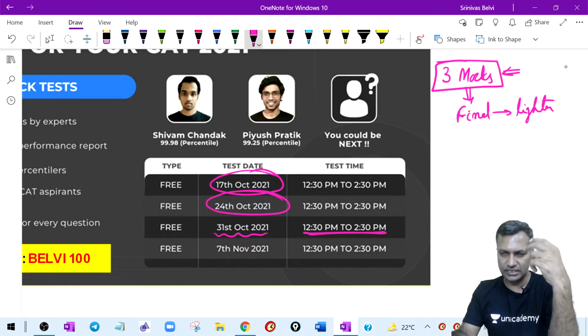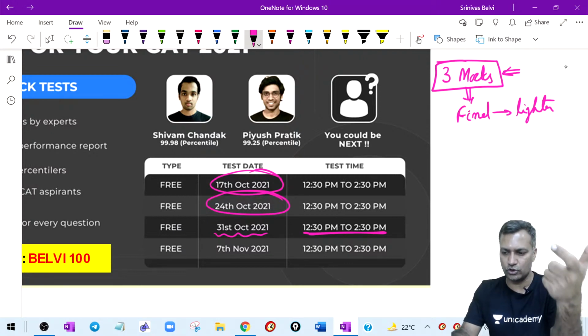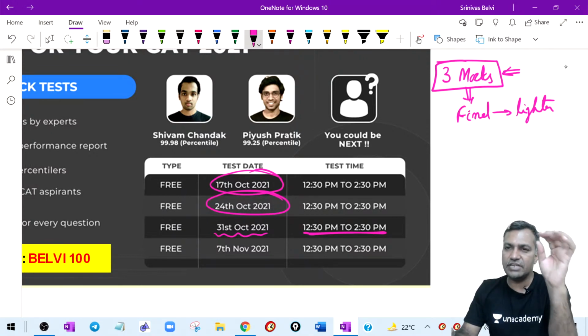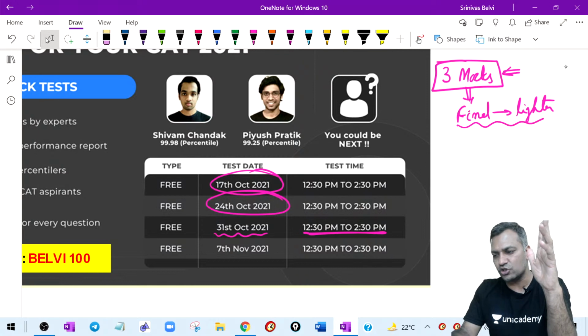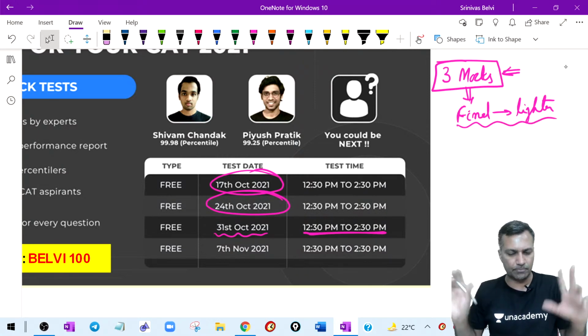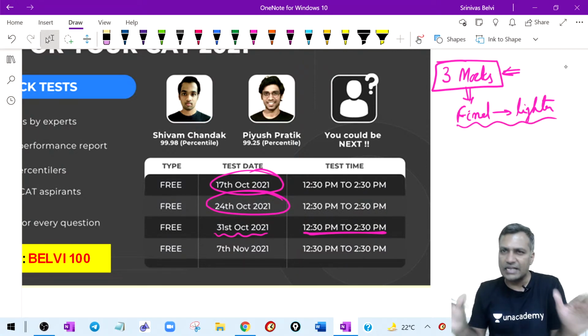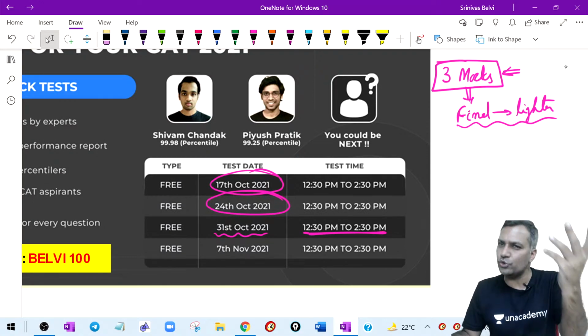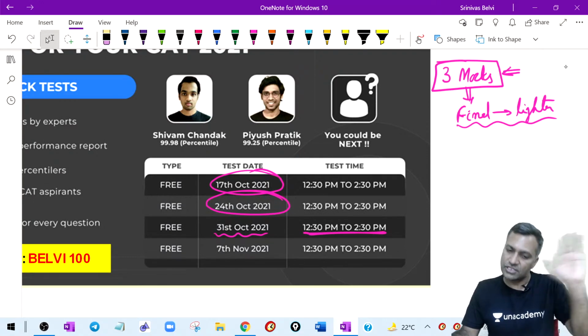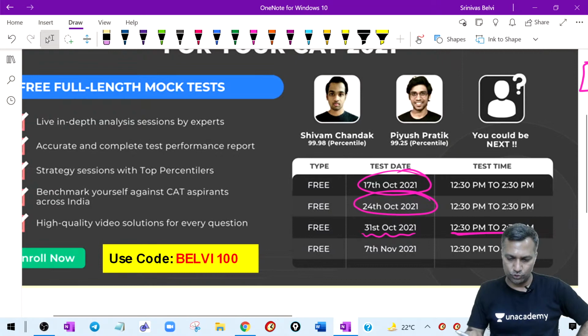Increase the mock attempts if you are serious about your exam. For the next 3 weeks, you increase it. The final week is your choice, because some people want to go lighter, some people want to go heavier. There is nothing right or wrong about it. What suits you, you do it. What has suited you in the past, you continue to do, right? That's what you do there.